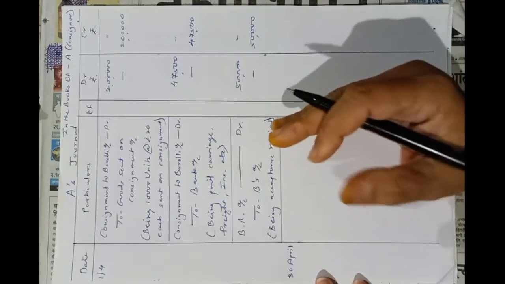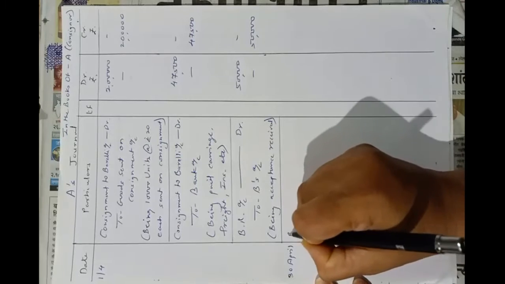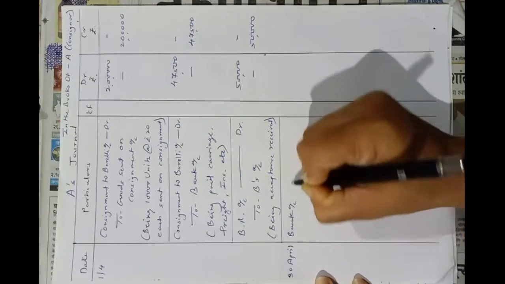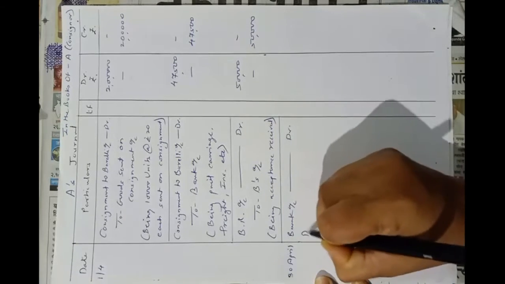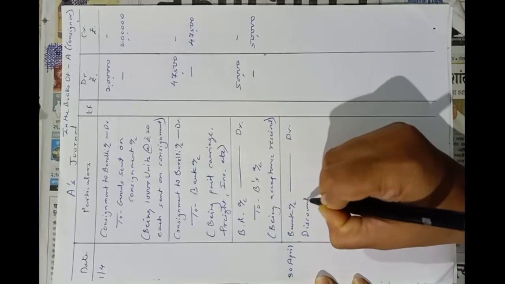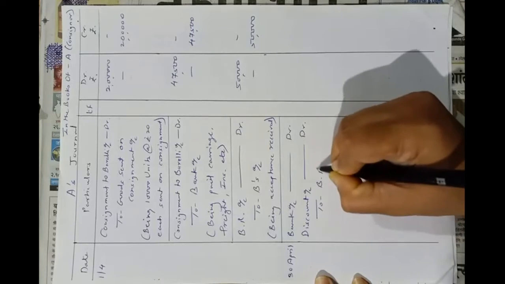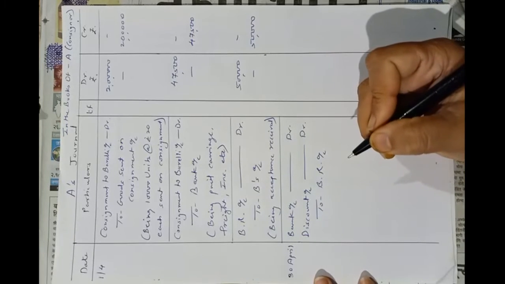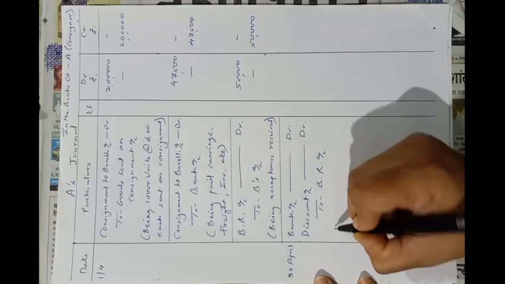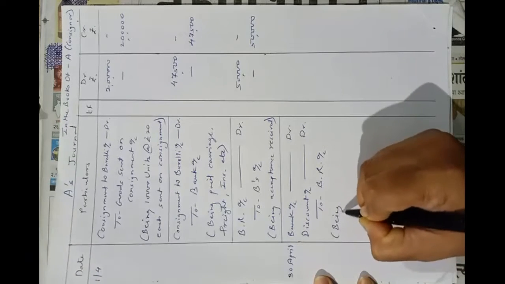We know the entry of bill discounted with the bank: bank account debit, discount account debit to bills receivable account. We have studied this entry in bill of exchange. So being the bill discounted,